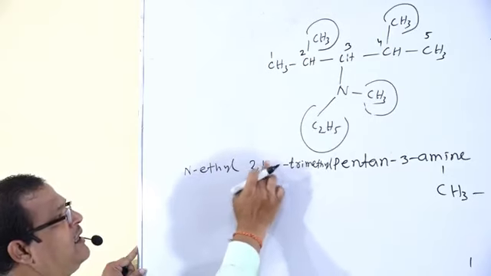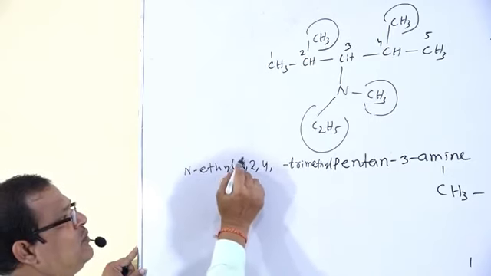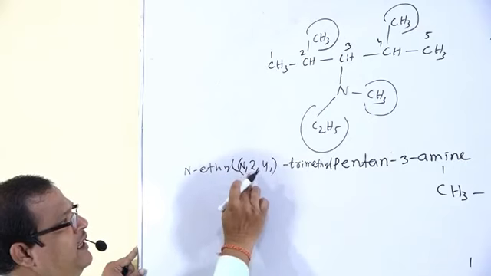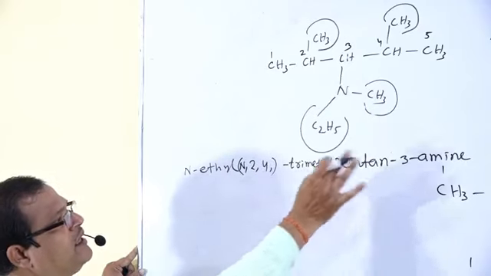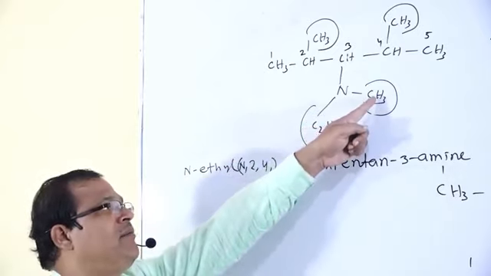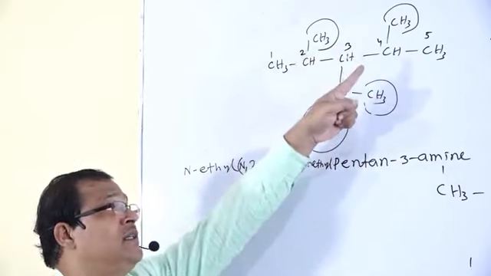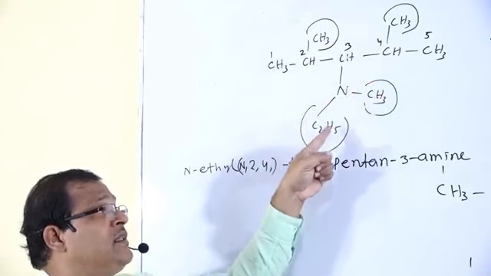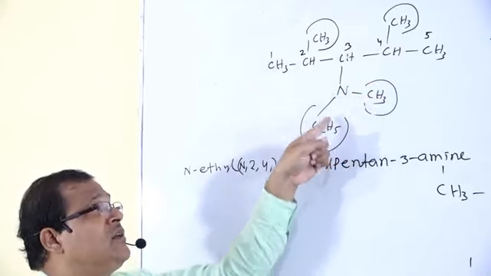Or you can write N,2,4-trimethyl pentan 3-amine. So the compound is named as pentan 3-amine if the substituents are not there.